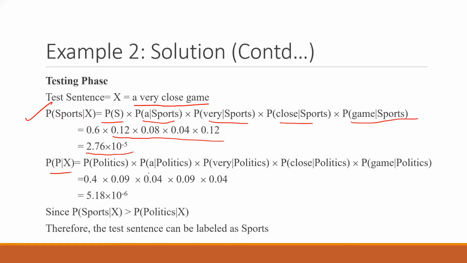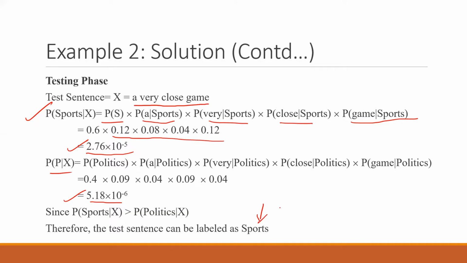Similarly, for politics, you will be doing the same thing. You will be calculating all the likelihood values for politics, and you have got it in the last slide. So you are getting the value as this. Now, obviously, this probability is greater than this one. It is easily visible. So my sentence is labeled as sports.